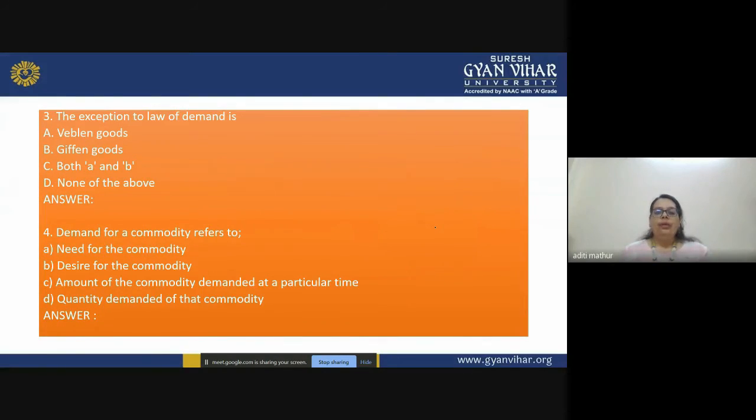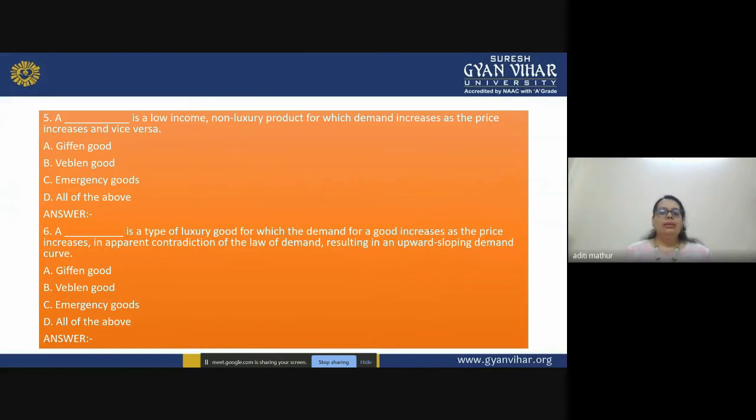The third and fourth MCQ. Fifth and sixth question.